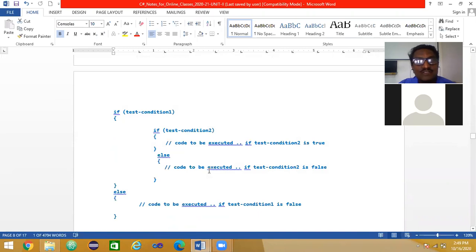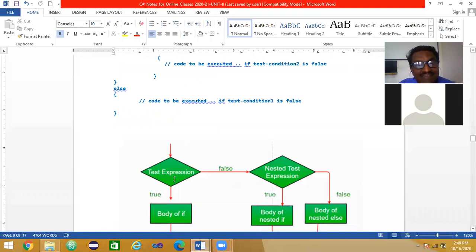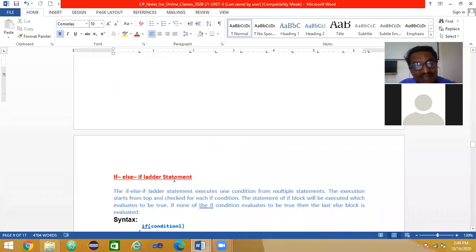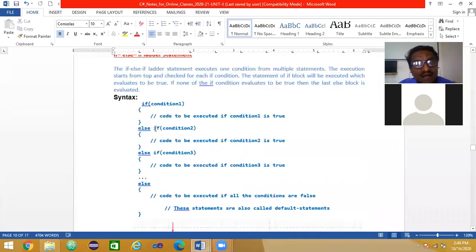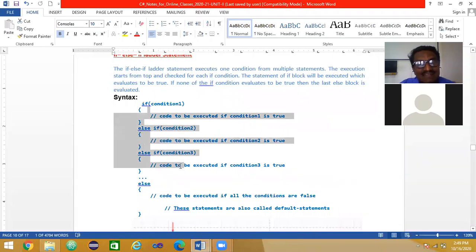What about this here? You can see here else is alone, no if before this, no if after this. Is there an if? No. So this is the nested if, whereas this is the if else if ladder. So else is again having one more if condition statement. Therefore it is called a ladder. We go inside this block, climbing inside here. This is a ladder, something like that.